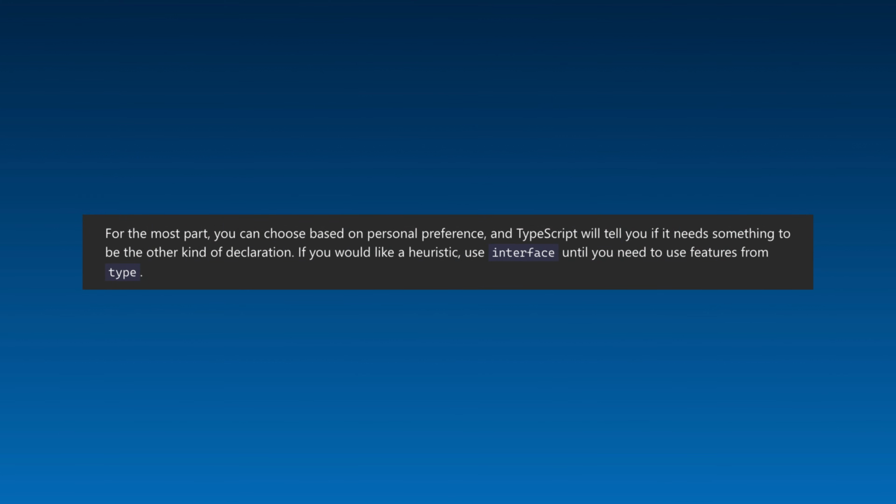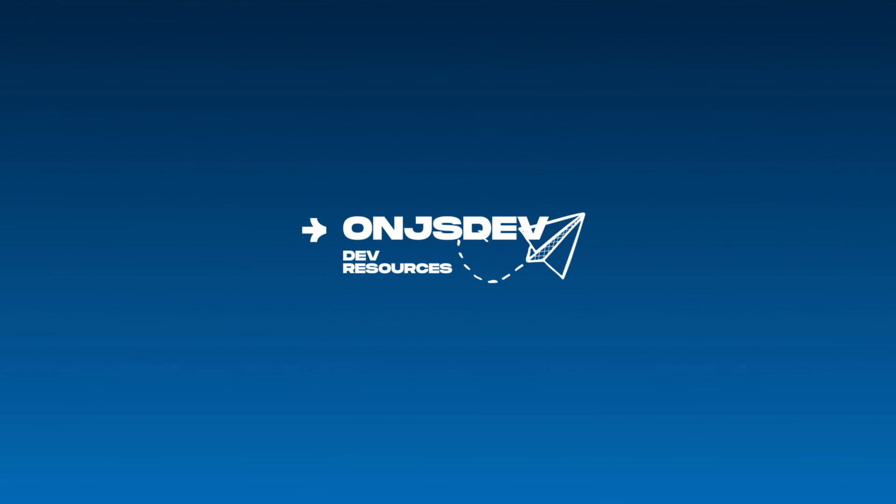Finally, here's a recommendation from TypeScript. They highlight that in most cases you can choose between interface and type based on your preference. A general guideline is to use interface by default and only opt for type when you require features that interface cannot offer. So what is your preference, type or interface?